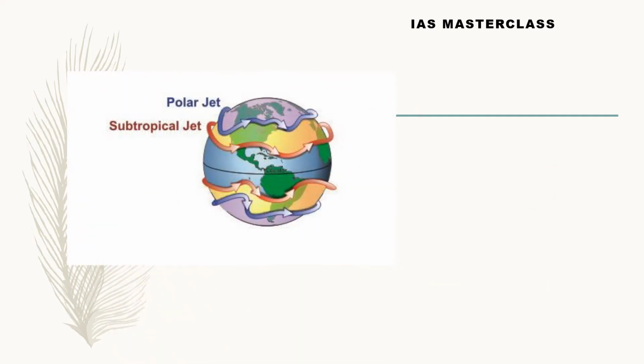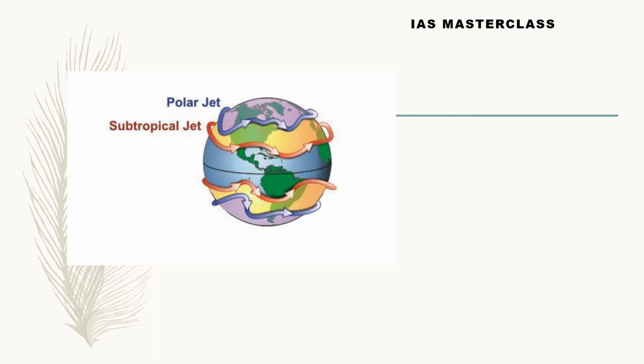There are prominently two jet streams. One, as we already discussed, is the polar front jet stream, which is actually at the convergence point between the Ferrel cell and the polar cell. And the second one is the subtropical jet stream, which is between the Hadley cell and the Ferrel cell.